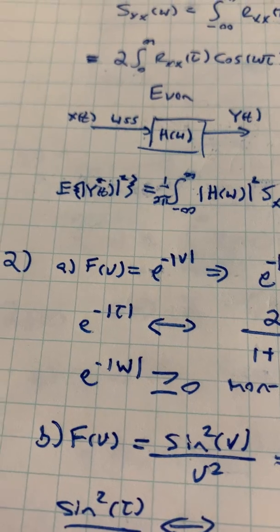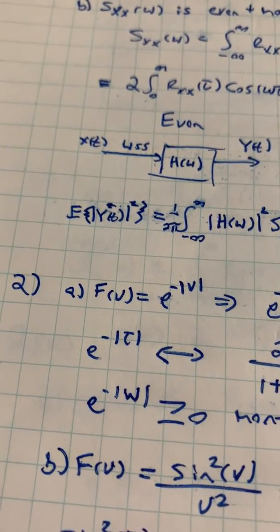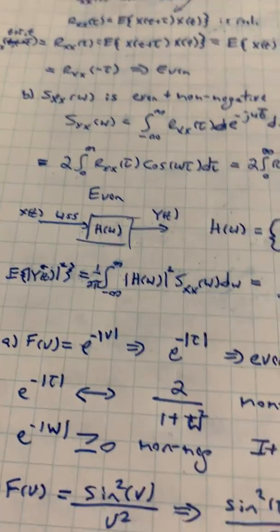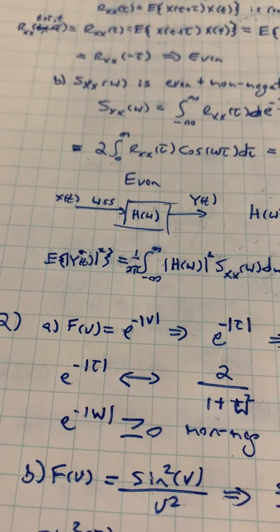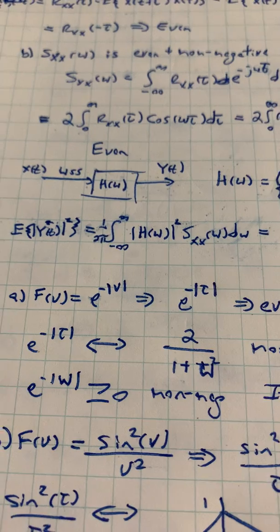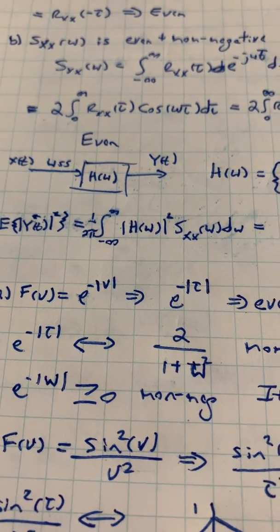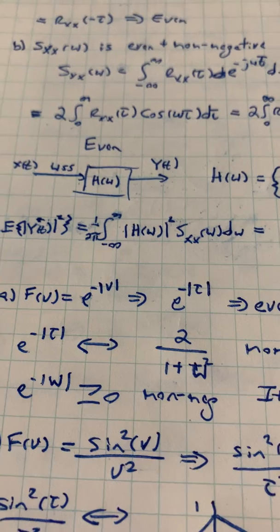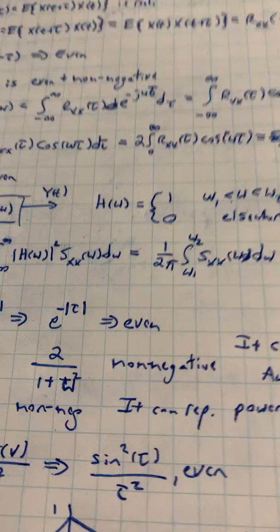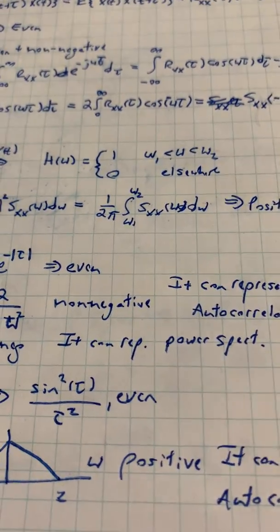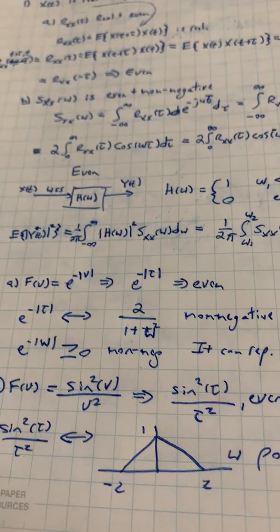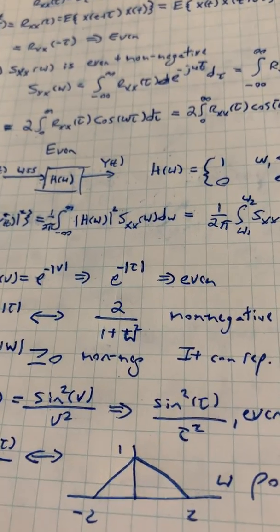For this problem, we are given f of v is equal to e to the negative absolute value of v, and we are asked if you substitute tau, does it work or represent an autocorrelation, or if you substitute omega, then does it represent a power spectral density. So autocorrelation, the criteria would be that it's even and that the Fourier transform is non-negative.